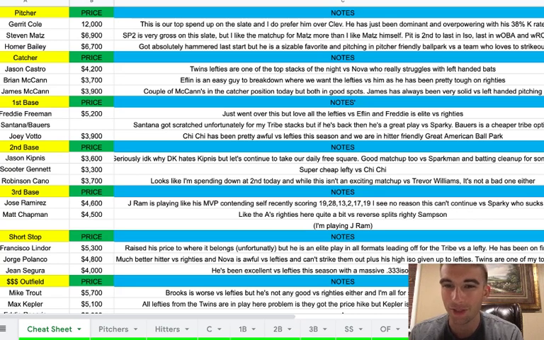Jason Castro, though, 4,200. Twins lefties are one of the top stacks of the night versus Nova, who really struggles with left-handed bats, so he makes sense if we're going to be stacking up the Twins, which I plan on having a lineup with the Twins.